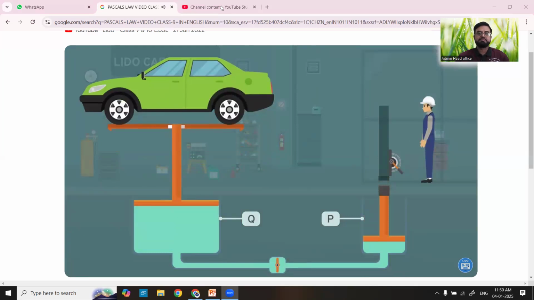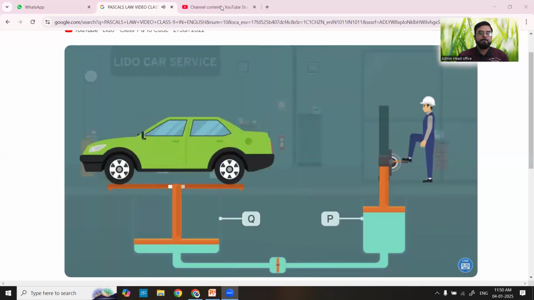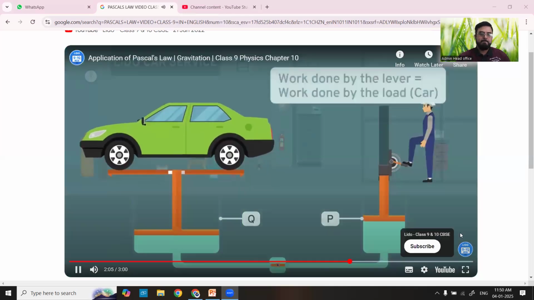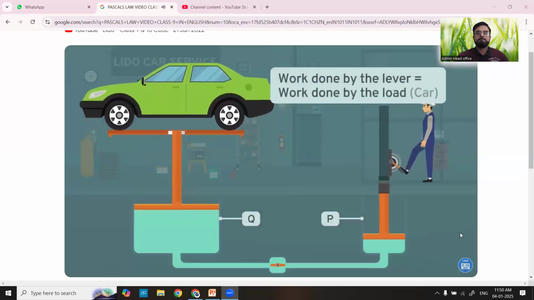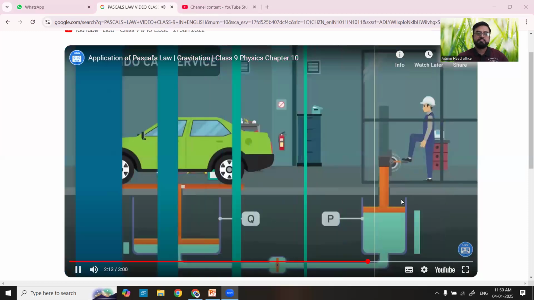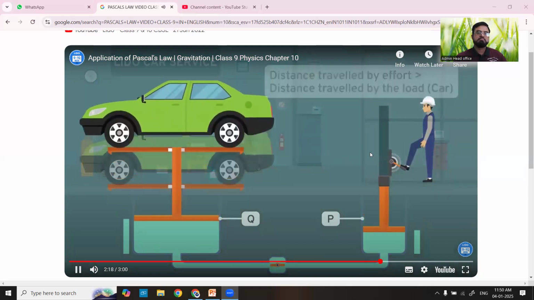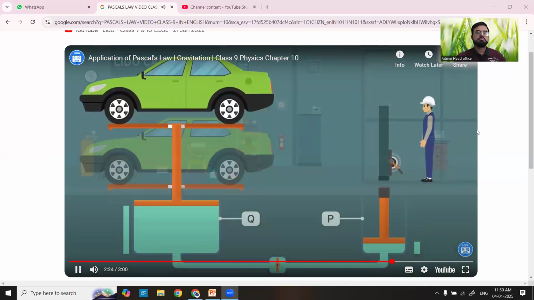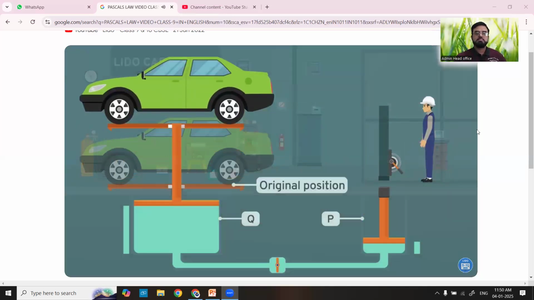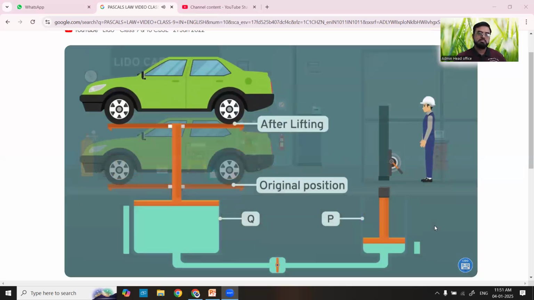The term hydraulic itself means liquid moving in a confined space under pressure. Another interesting thing about these machines is that the work done while pushing the lever is equal to the work done pushing the car up. But the distance covered by the effort is much more than the distance covered by the load. This is because the effort is much smaller. So the force is small and hence the displacement must be large so that the work done matches the work of lifting the heavy load.